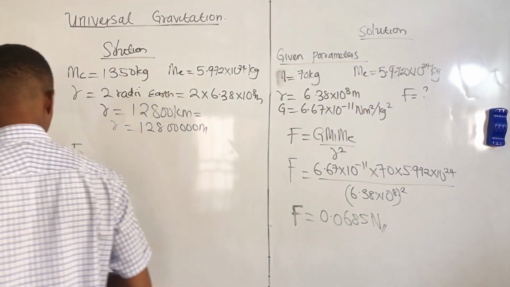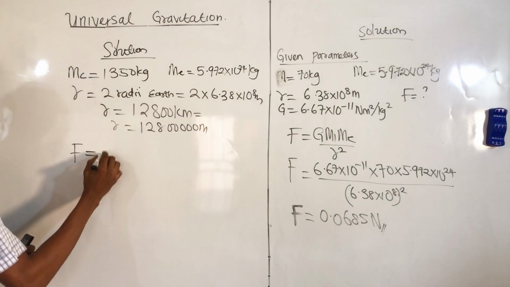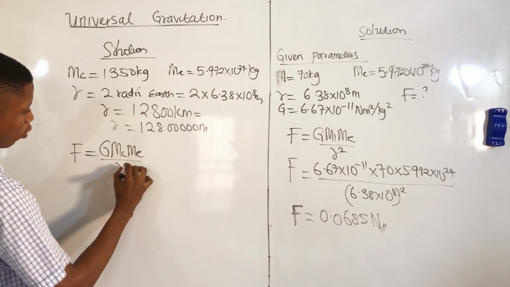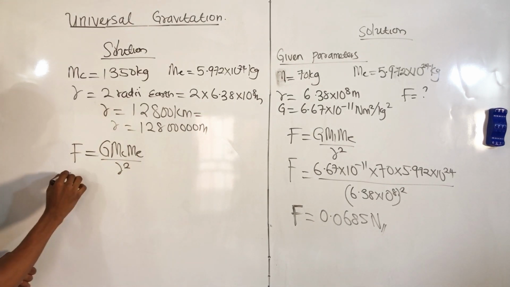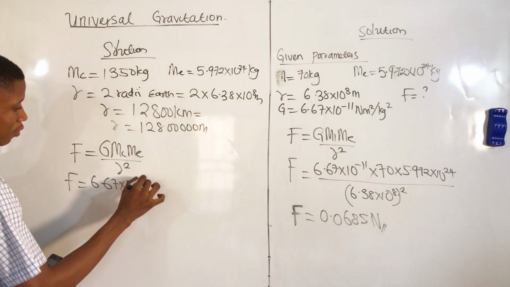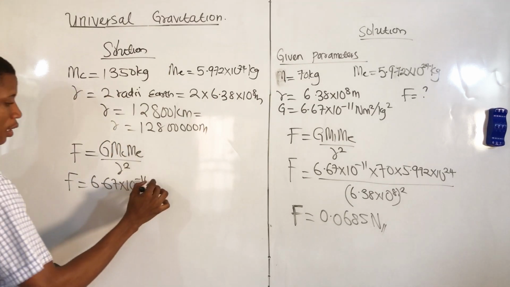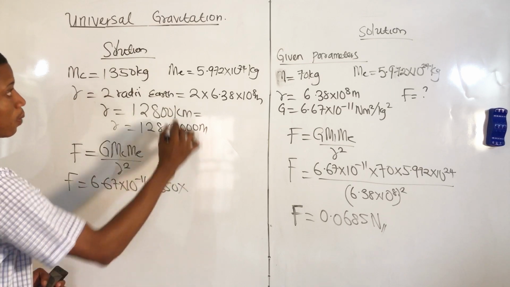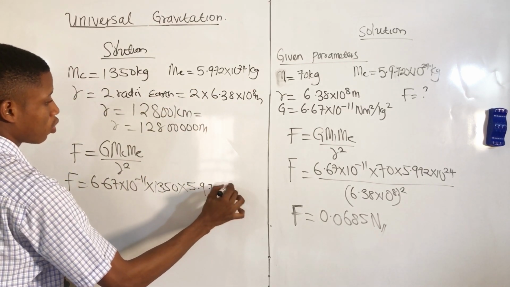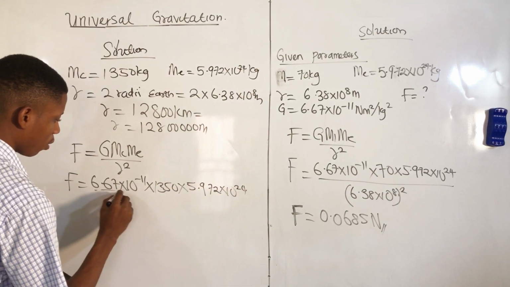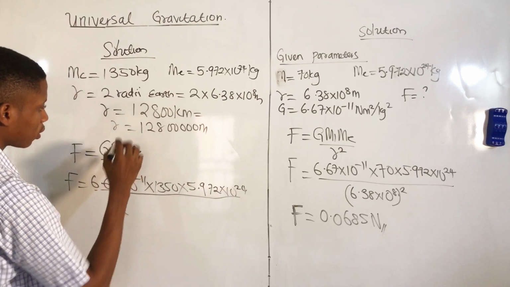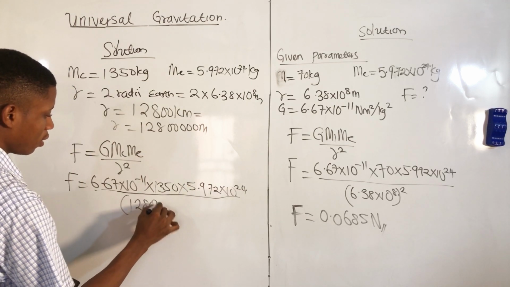Let's go on. Of course, we have G, the mass of the craft, the mass of the Earth over the square of the distance of separation. So you have that F is equal to 6.67 times 10 to the power -11 multiplied by 1,350 multiplied by the mass of the Earth, which is 5.972 times 10 to the power 24, all over the bracket of 12,800, of course.